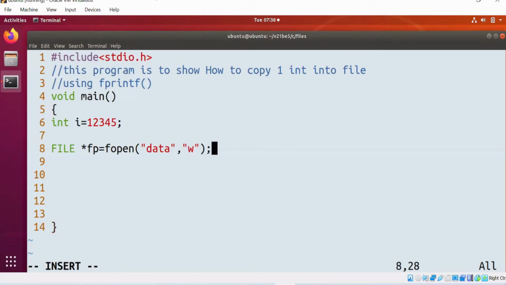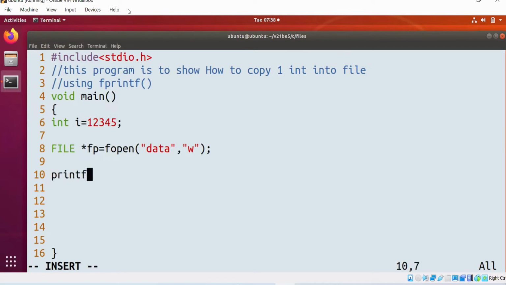Which file do I need to open? Line number 8, observe it. In this example, at what time am I deciding which file to open? Can I say compile time we are deciding it? File name is fixed here. Compile time we are deciding which file we need to open.